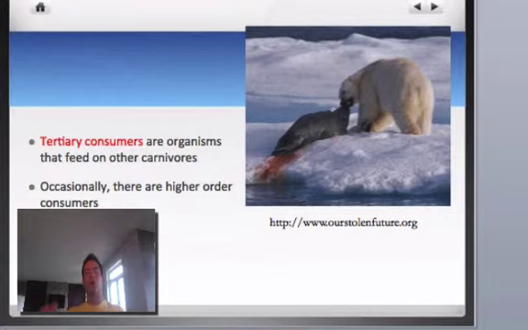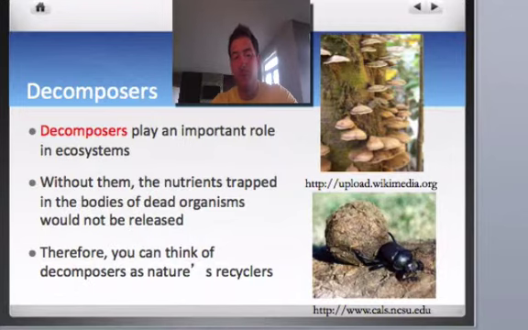So there can be various levels of consumers, and there's kind of that higher order, so you would expect some might be at the top of the food chain as opposed to at the bottom because of maybe physical features and behavioral and structural adaptations that they possess. Now the last one is decomposers, and these suckers are extremely important.